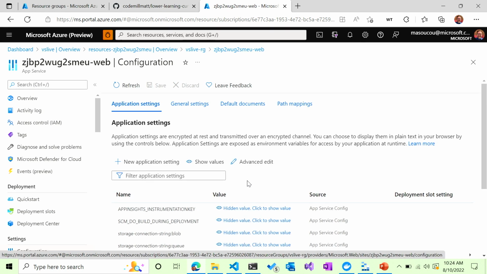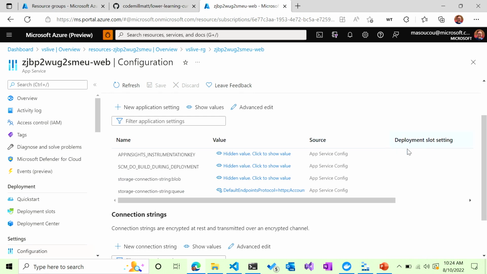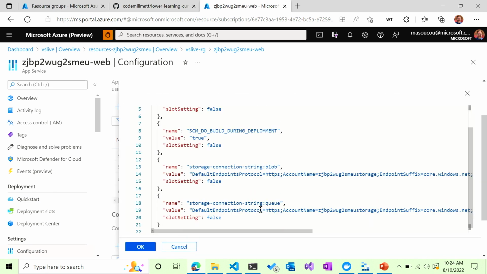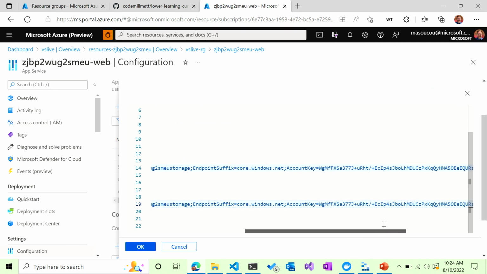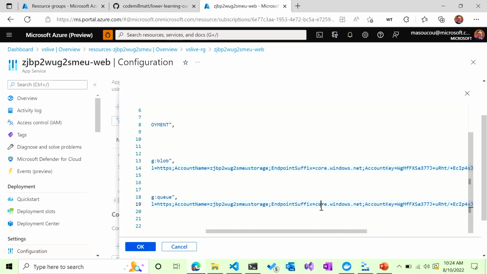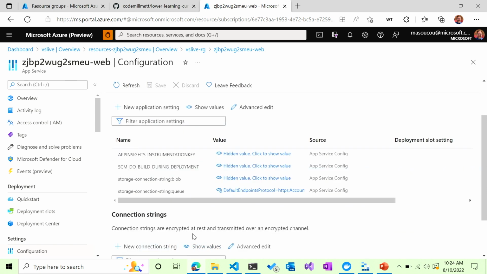Once that opens up, you can see I have my storage connection string for the queue and the blob. And let's do the advanced edit so we can make it just a tad bigger. And it's actually pulling out for the real one that we have connected up. So core.azure.net for this name of the account. So the bicep files took care of all the hard work for me.